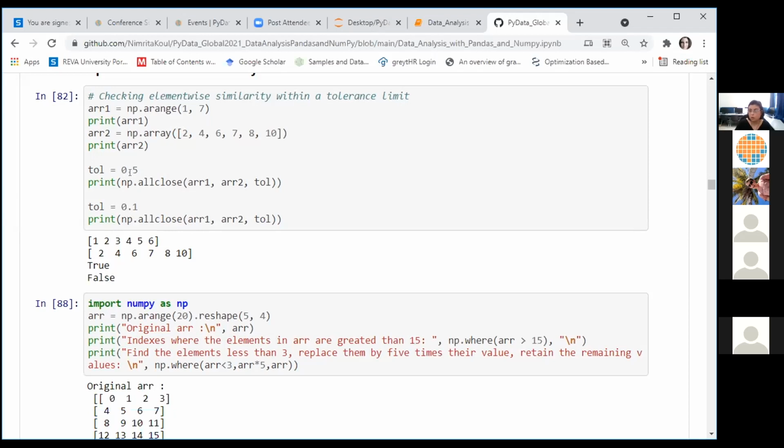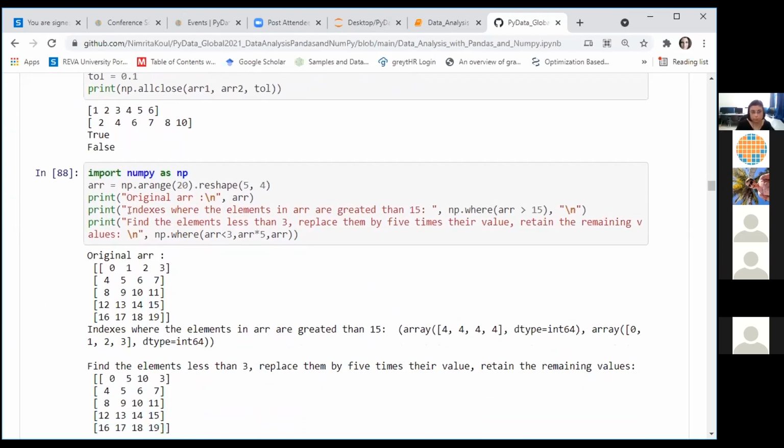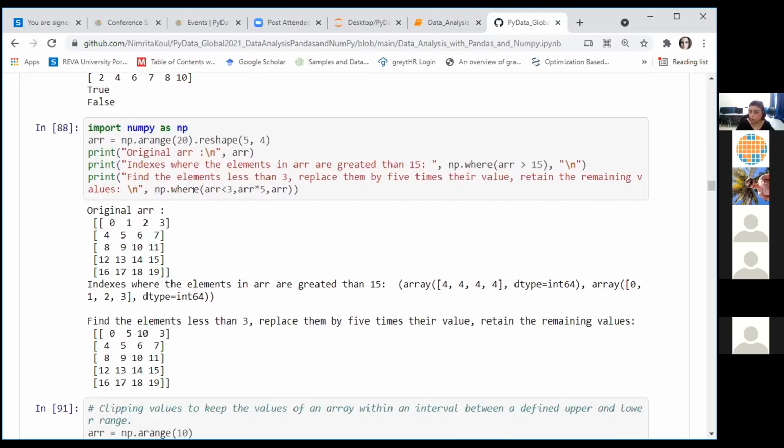Right, they are close to each other within the tolerance of 0.5, but not within 0.1. There's a function called where, which helps you to identify specific values from the array. For example, in this case, I'm interested in all the values which are greater than 15. In this case, I'm interested in all the values which are less than 3. But in addition to finding out those values, it is also helping me to manipulate the array.